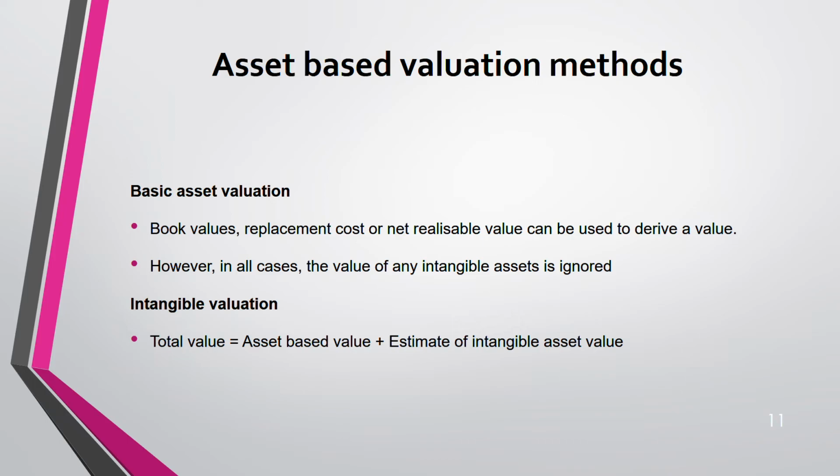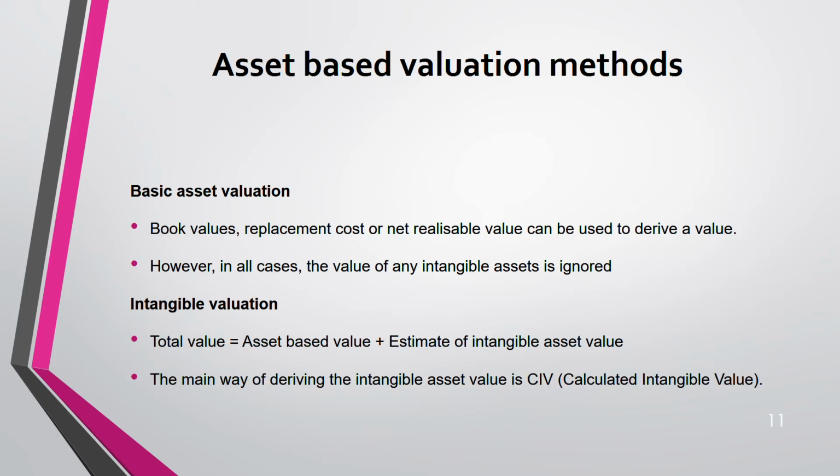It will not show their actual value because their actual value is worth much more than what is shown in the statement of financial position. Why? Because only tangible assets are there, right? But 85% of their values are in their intangible. That's why we are including this also, intangible valuation. So here, whatever amount we got, just the tangible asset, add the value of the intangible asset also with it and get the total value.